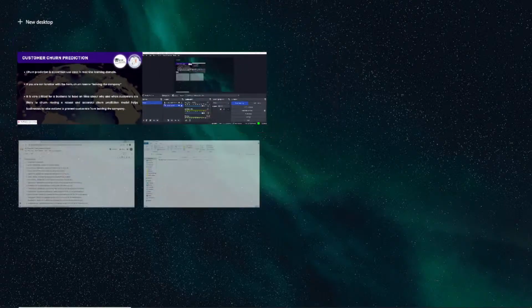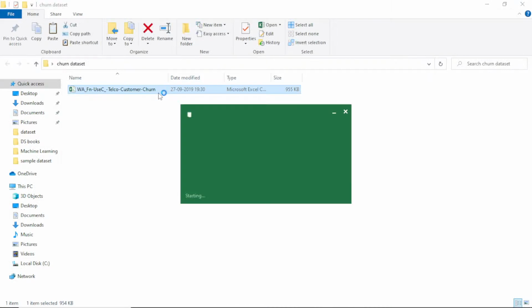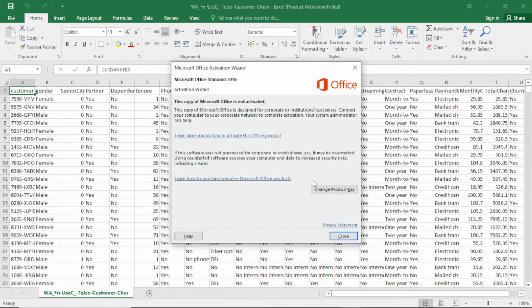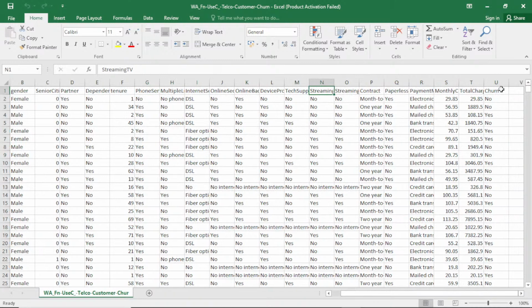First I'll open the data set and show you. So this is the data set I'm having. I'll open it. So this is our entire data set, and it contains things like the customer ID, the gender, whether they are a senior citizen or not, and all those details. Finally, we have this churn column which is yes or no. If it is yes, it means they have left the company, like they left this telecom company and went to some other company.